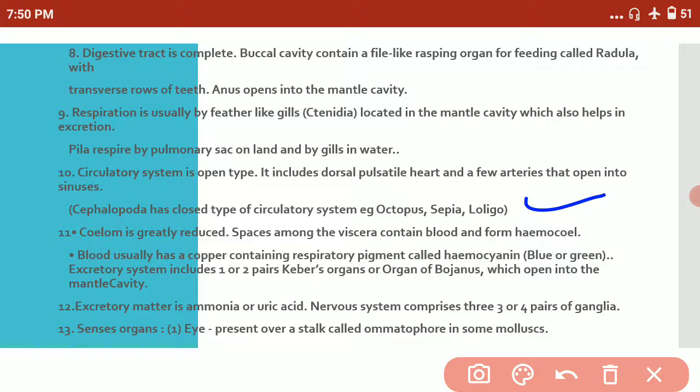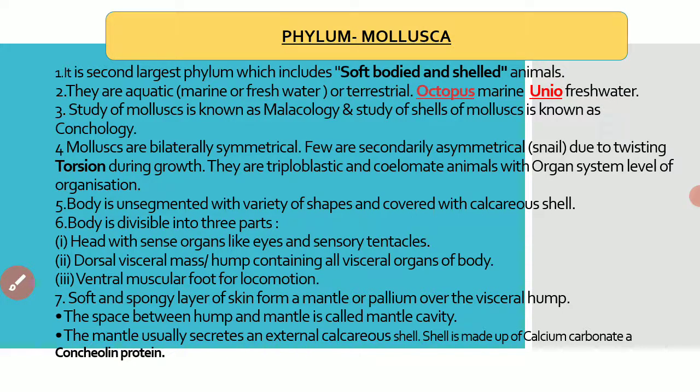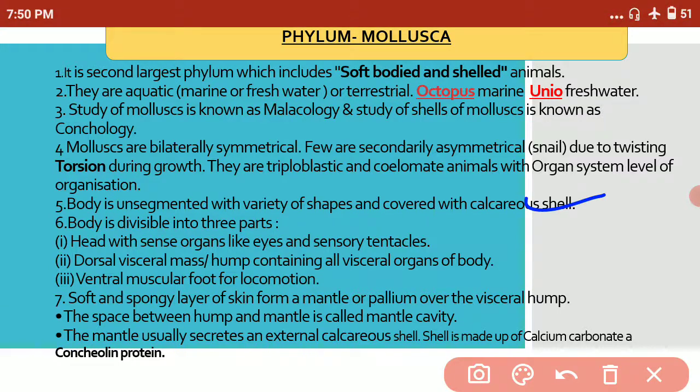Now just go through the points we studied. First of all, they have bilateral symmetry. They may be aquatic or freshwater, and they show torsion, which is very important. They show an asymmetrical body plan in snails, which is very important. They have respiratory organs like ctenidia, while in Pila globosa, an exception, they have a pulmonary sac for respiration.